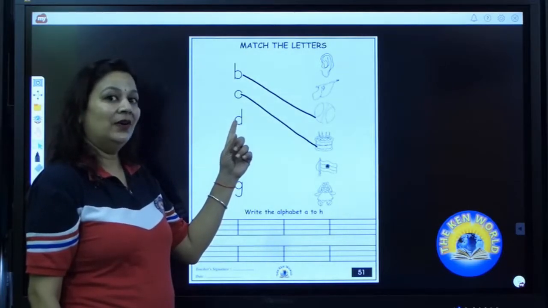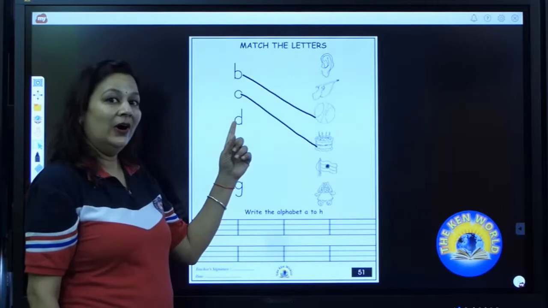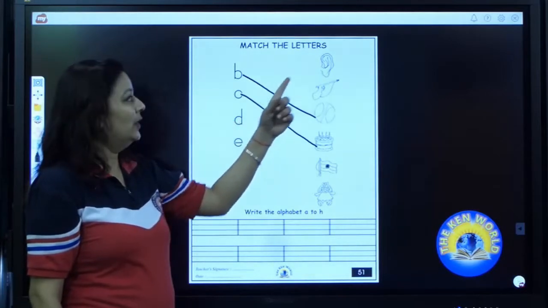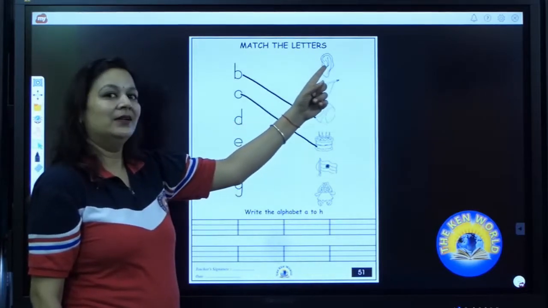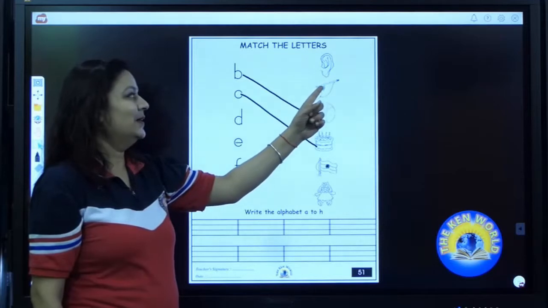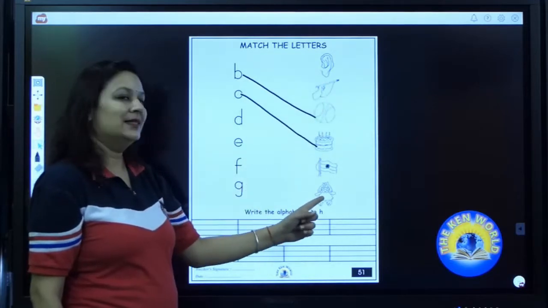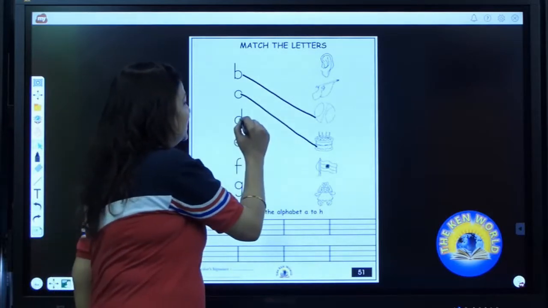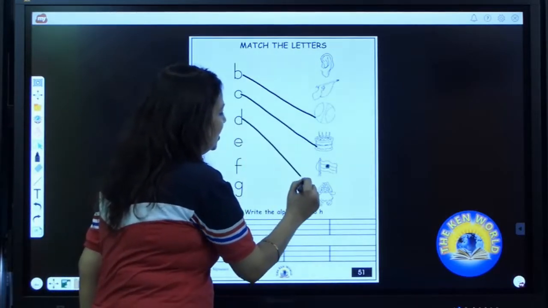Now tell me which letter is this? D. D for doll. So where is doll? Is this a doll? No. Is this a doll? No. Is this a doll? Yes. So we have to match D with doll.